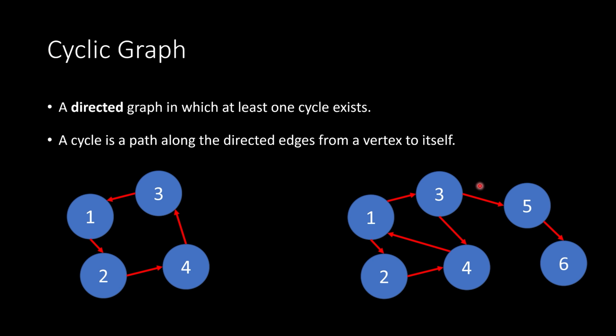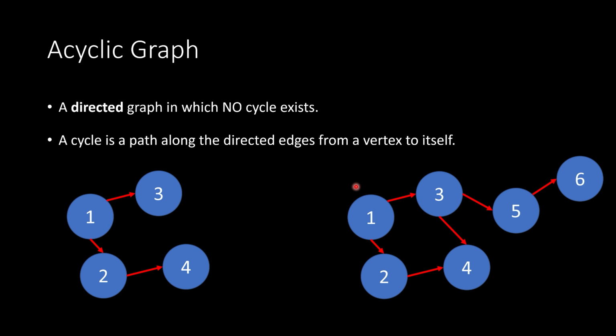Now look over here, we have another cycle. This one's a little bit harder to spot. We can go from 1 to 2 to 4 back to 1, okay? So this is a cycle that contains these 3 sets of edges. We also have another cycle from 1 to 3 to 4 back to 1, and we could introduce many more cycles if we added more directed edges.